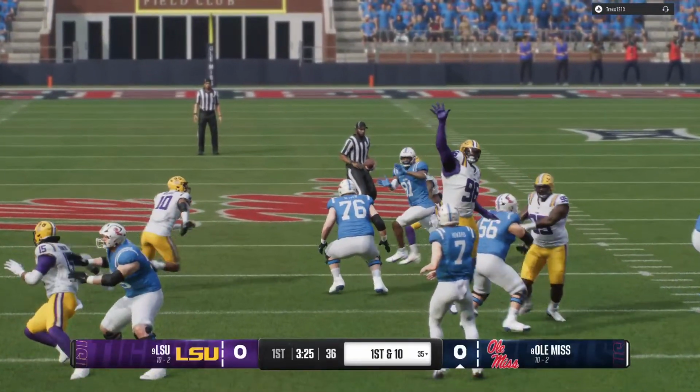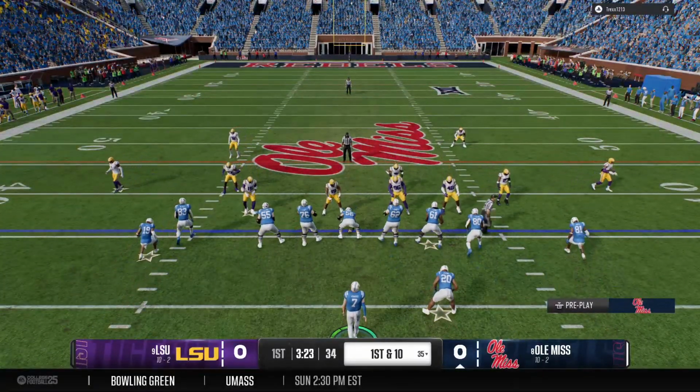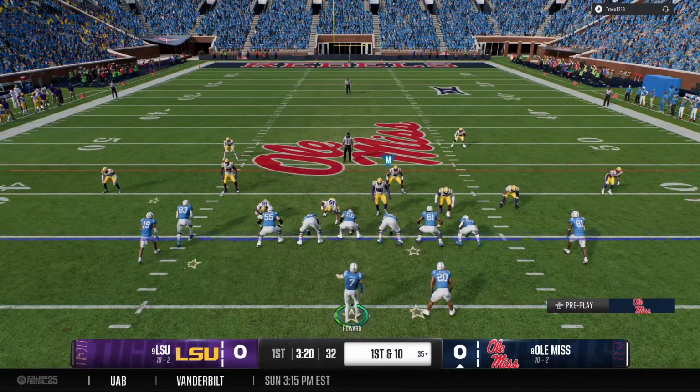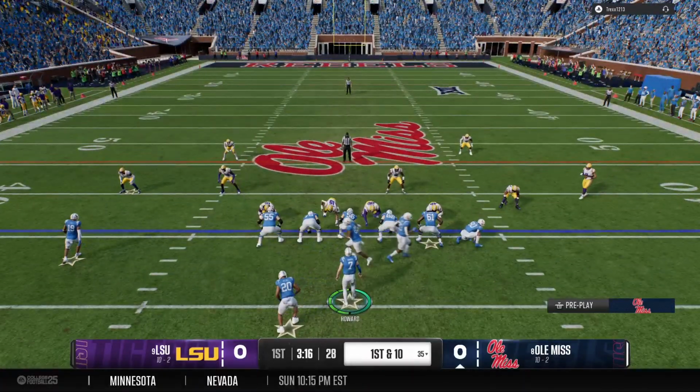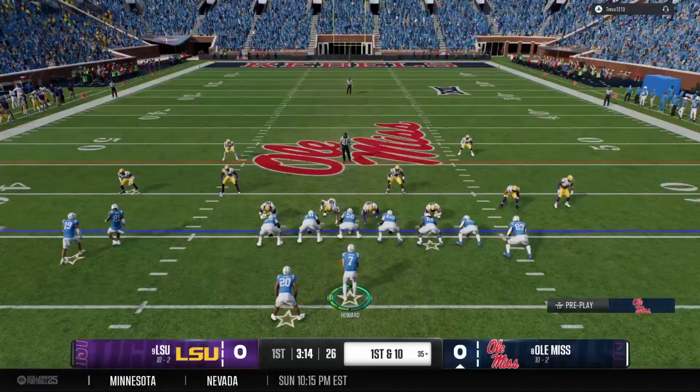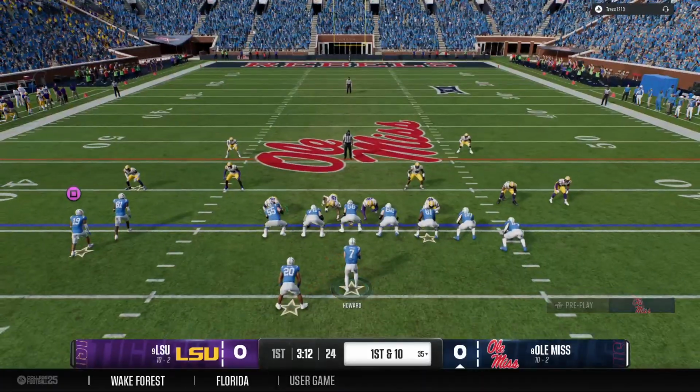Hey, I don't blame the defense here at all, Chris, for bringing the blitz. It's third down and short. You got to get pressure on the quarterback, but you got to tip your cap to this quarterback. I think he was anticipating the blitz, so he's able to get the ball out of his hands quickly and pick up the first down.